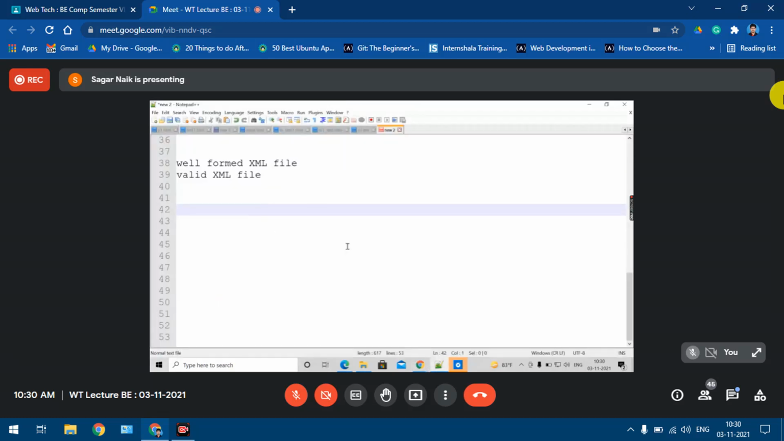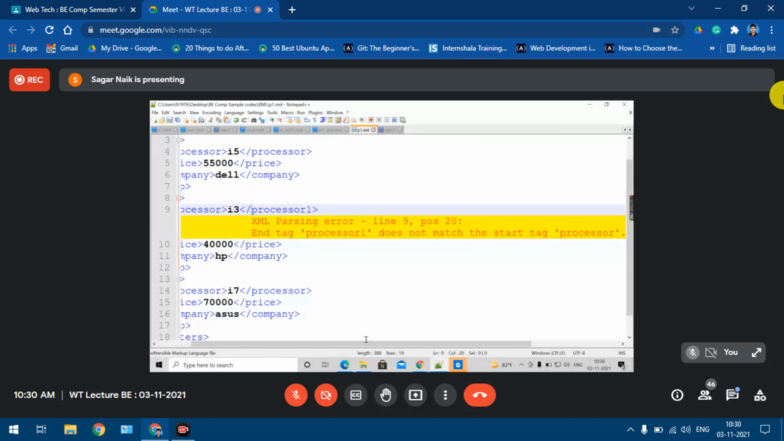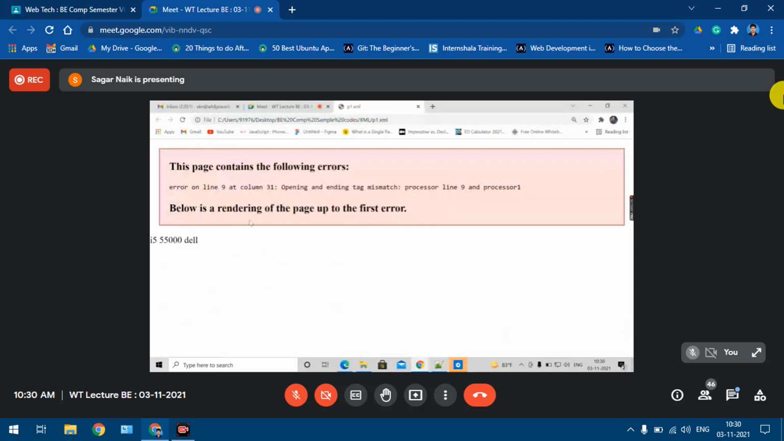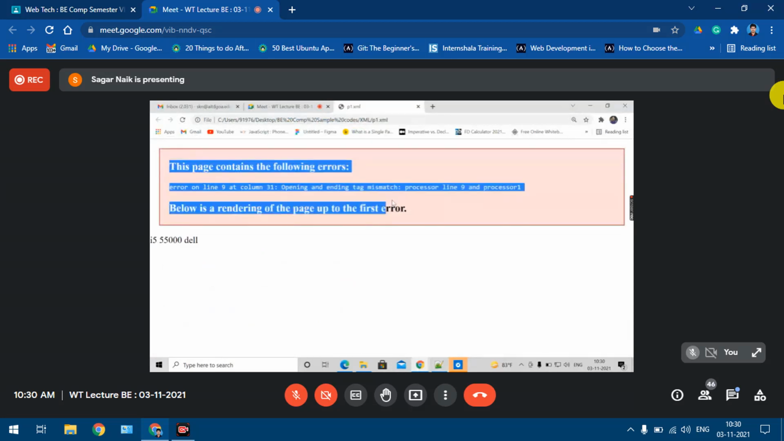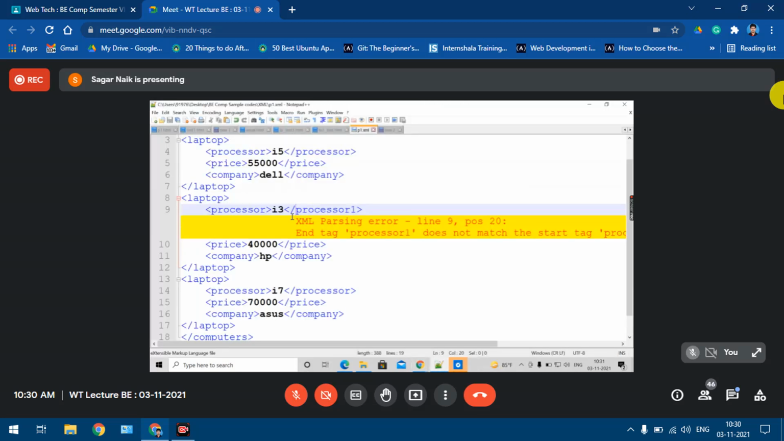If your code is not well formed, say I'm making some mistake over here, let's say processor 1. First of all, when you save this code, it is going to give you some warning or error, right? Even if you load this code in any browser, here also it is going to give you some kind of warning or error. Now see, this page contains the following error. Error at line 9, column 31. So line 9, here also it was giving there is a mistake.